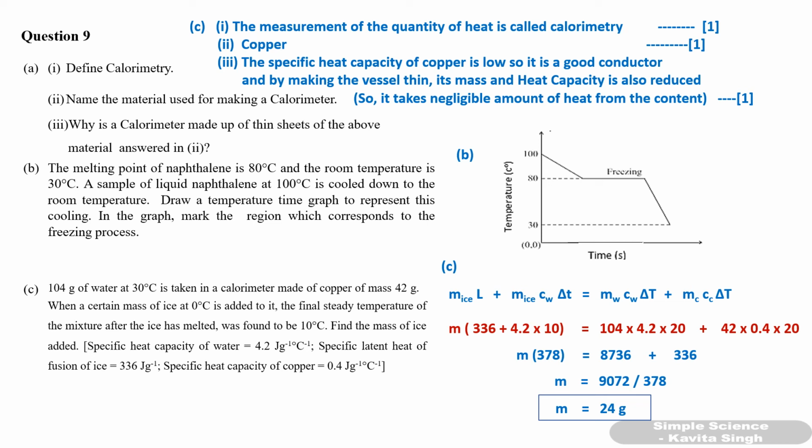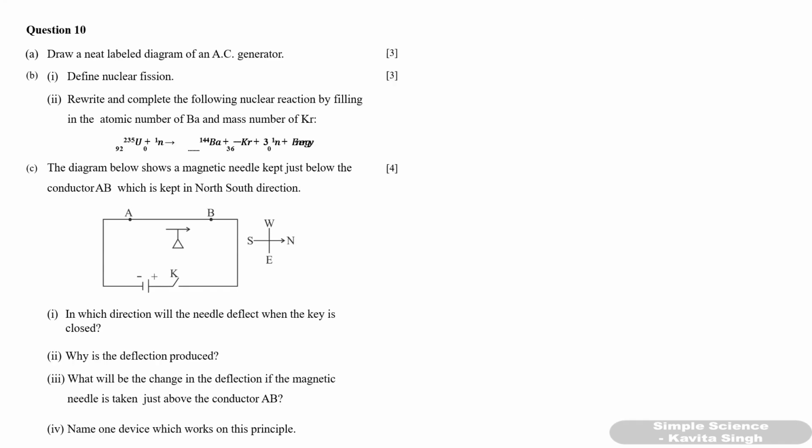Now basically you will get 1 mark for mass of ice, that is 24 gram, and the remaining marks, the major part of the marks, you will get where I have written in red line. So for correct substitution, if your substitution is correct, here only you will get 2 or 3 marks out of 4. Next question, last question.